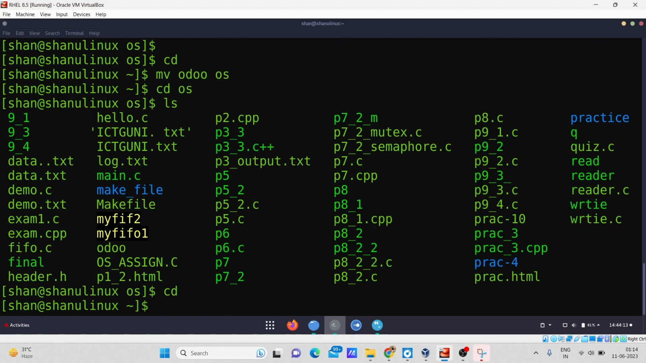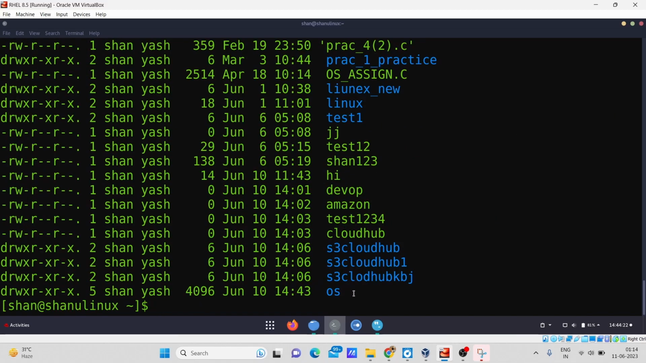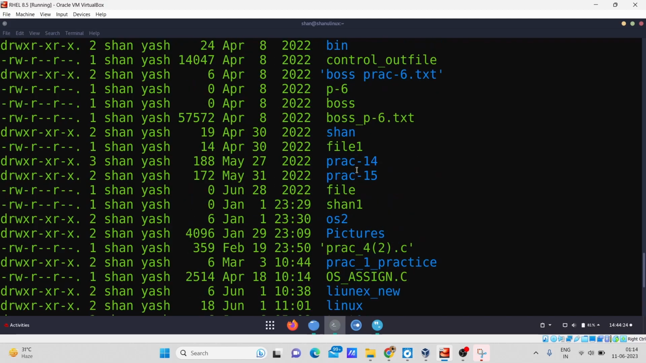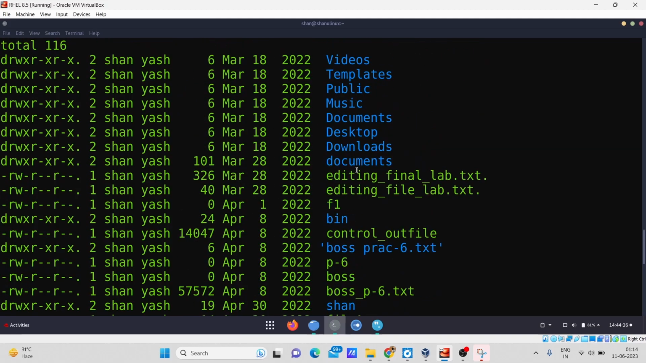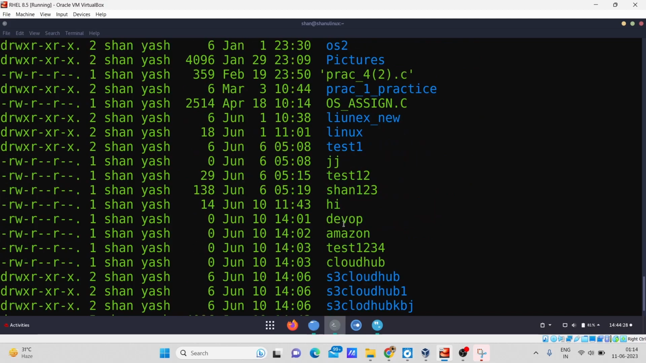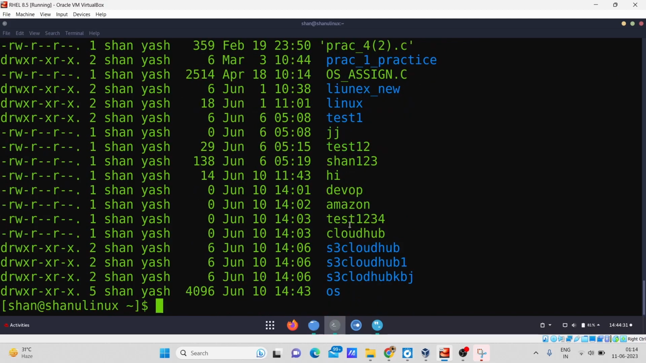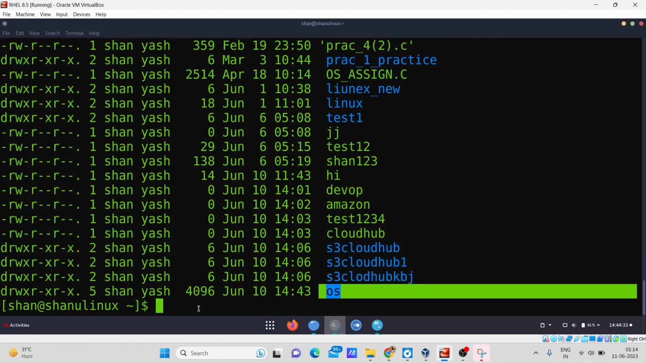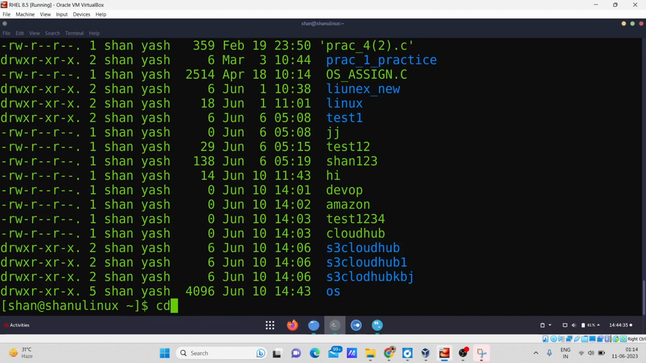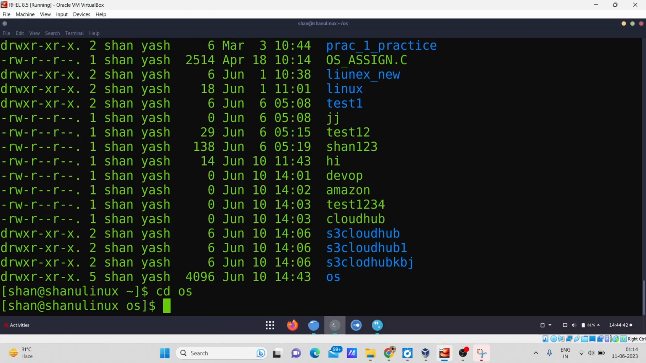I can also do another confirmation. I have come back to my home directory, and now I will write ls -ltr again, so I can see whether the udo file is here or not. You can see the udo file has been moved from my home directory to the os directory. So this is how you can use the mv command to move a file from one directory to another directory.